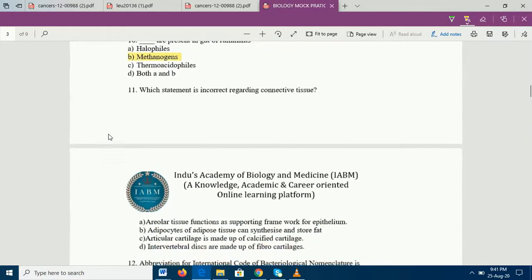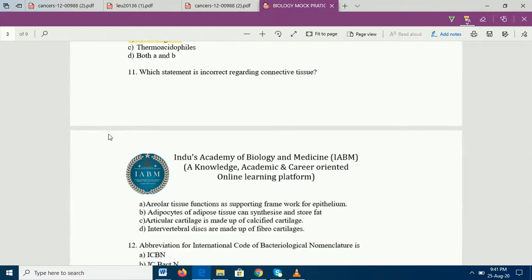Question number 11, which statement is incorrect regarding connective tissues? Okay, so connective tissues. We know neuronal, muscular, epithelial and connective tissues are the 4 types of animal tissues. Option A, areolar tissue functions as a supporting framework of epithelium. Yes, a very true statement. But what do we have to identify here? We don't need the right statement, we need the wrong statement. So option A is a right statement.